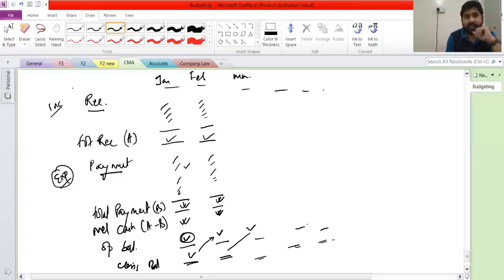Now what is the benefit of doing all this? Please don't tell me that we will be able to make a budgeted balance sheet and P&L. Obviously that's not the real use of this. This is for planning purposes.